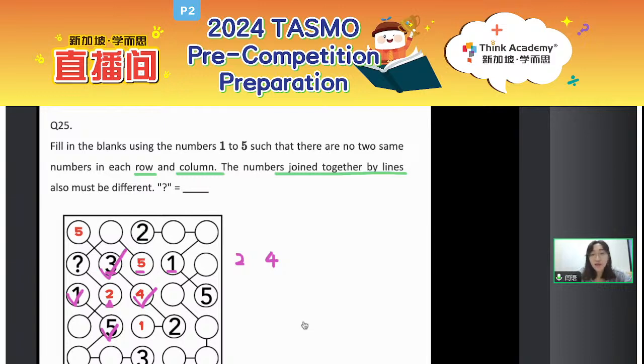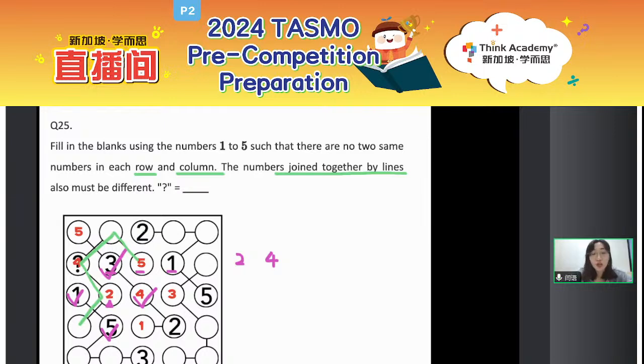Okay, so after this, let's pay attention to the numbers joined together by lines. Here, pay attention to this line. Can you find the missing number? Okay, so here you already have a 5, you already have a 1, you already have 2. So what is the missing number? For the missing number, that is 2 and 4, right? Okay, so actually after this, we still cannot confirm. So move on, and we can confirm the middle row. So the middle row is a 3, and following this, we can confirm the last one should be 4, right?